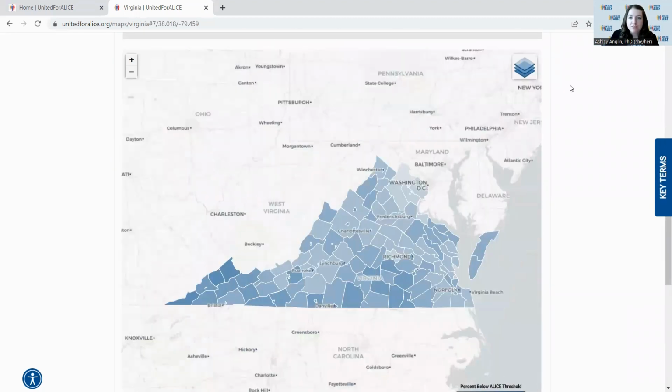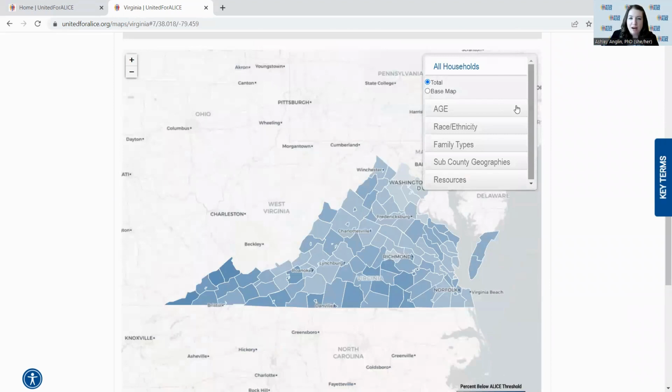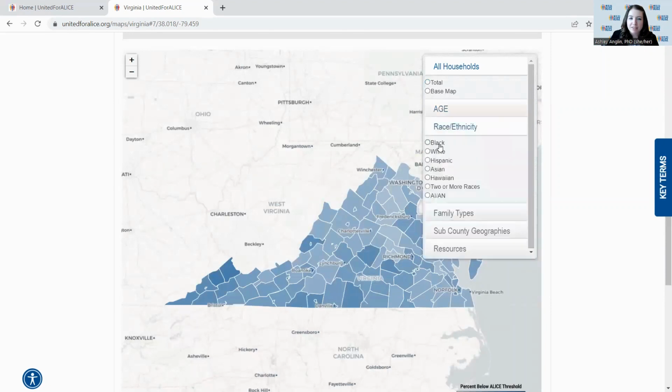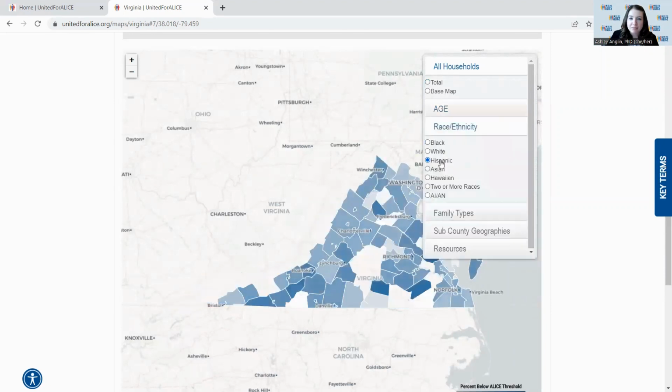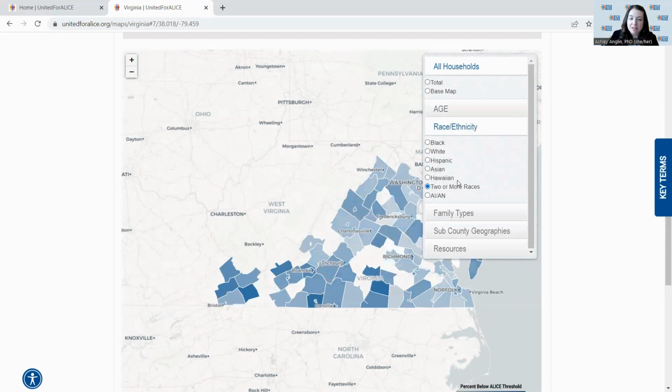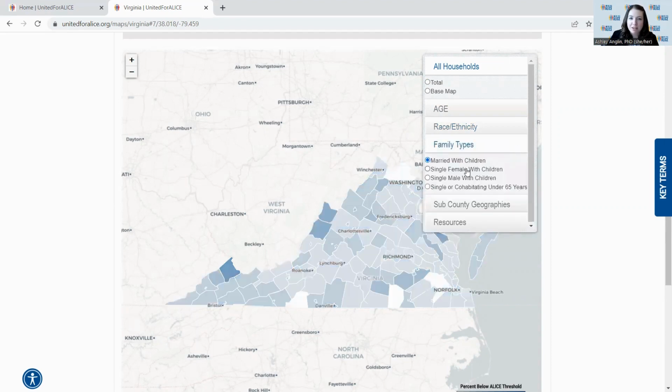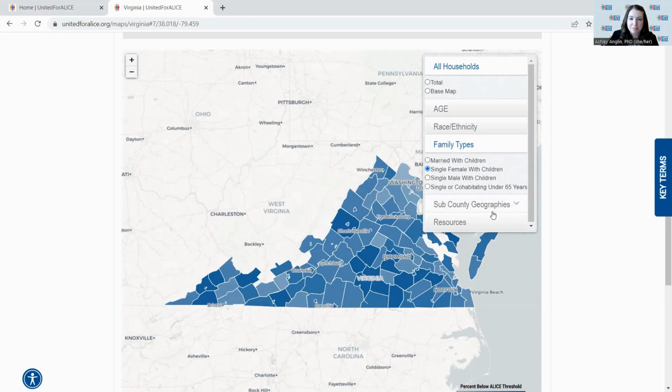On this tab, use the filter tool to change and interact with the map. For example, to look at households by age, by race, ethnicity, and anywhere that you see missing data, that's because the group is too small to show in terms of maintaining data accuracy and confidentiality. But anything that's available is shown here in this map.